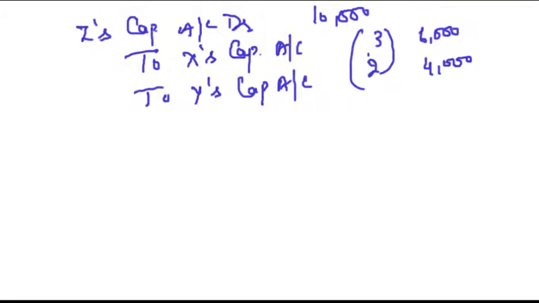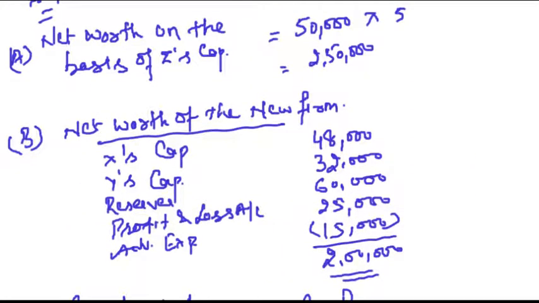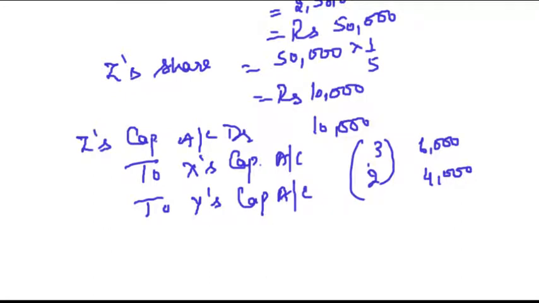So in this case, we will first of all calculate the hidden goodwill. For that, we will calculate the net worth on the basis of capital brought in by new partner. Then we will calculate the actual net worth of the new firm, and from that we will calculate the goodwill of firm. And out of the goodwill of firm, we will calculate the new partner's share of premium for goodwill. Clear, friends? This is a very simple topic relating to goodwill, right?